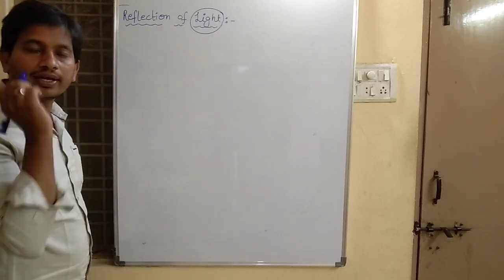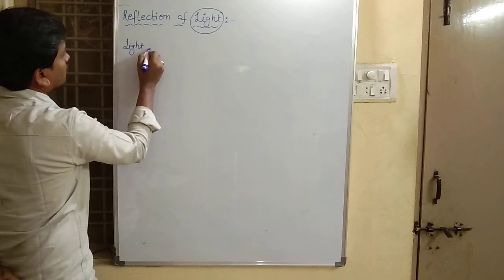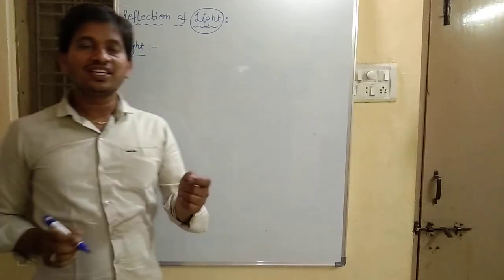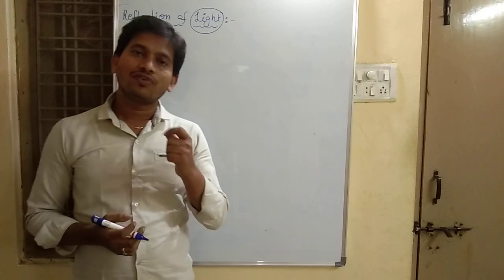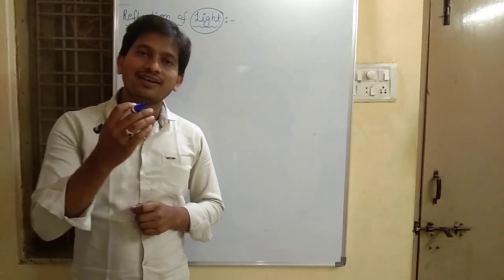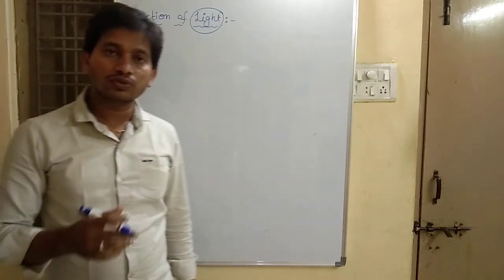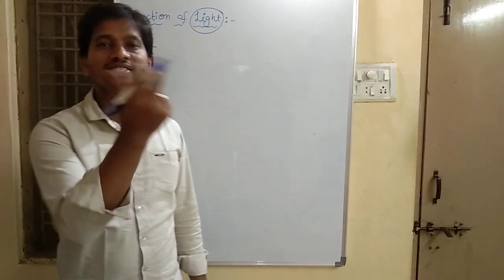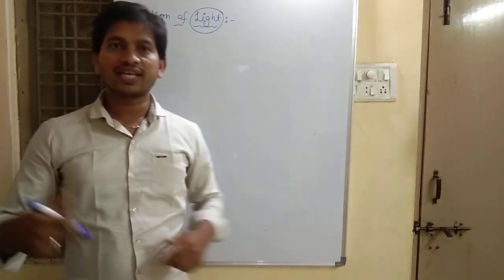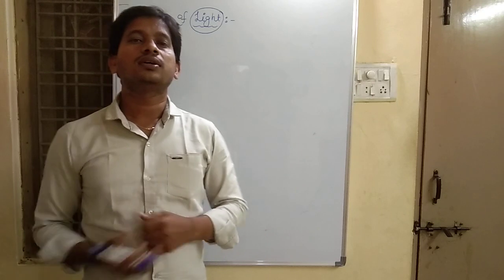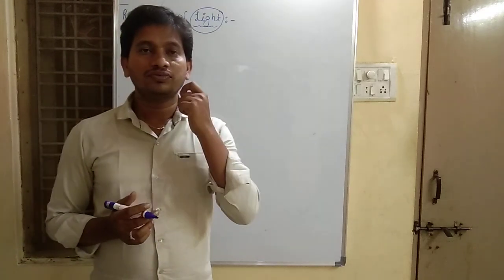First of all, what do you mean by light? Actually, light is a form of energy. Light enables us to see the things around us. We can see the fan, the book, the pen, the chair, anything. Light enables us to see things around us.